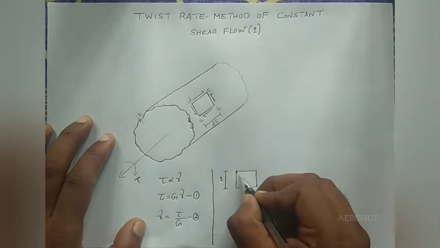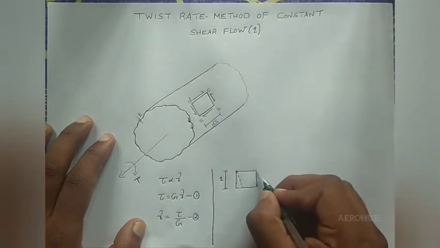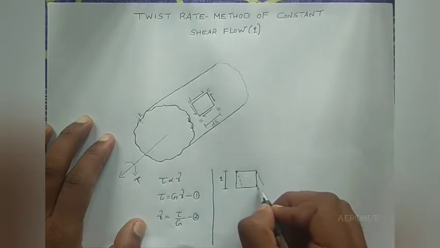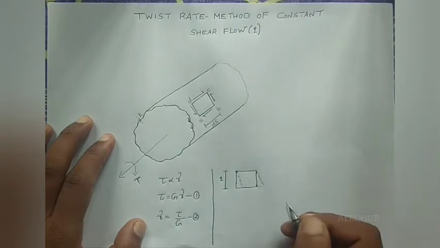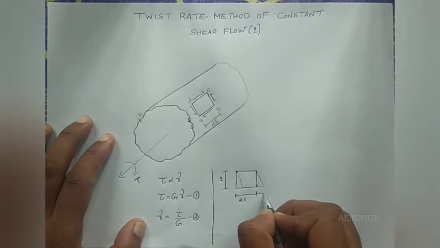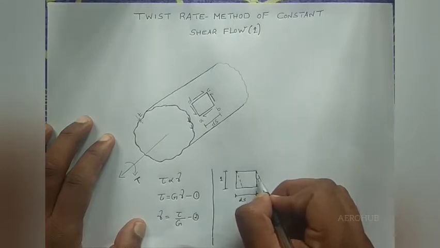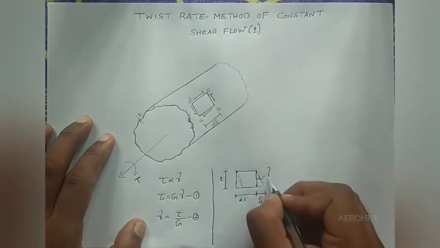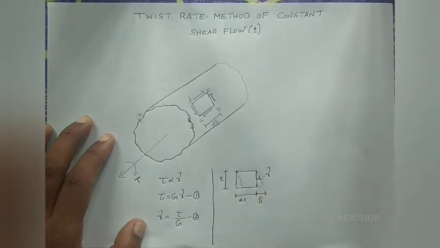So I can draw the element after a certain amount of twisting. This is the final state of twisting. This is the initial length ds, and this is the changing length delta. This angle is nothing but gamma, that is, the shear strain.